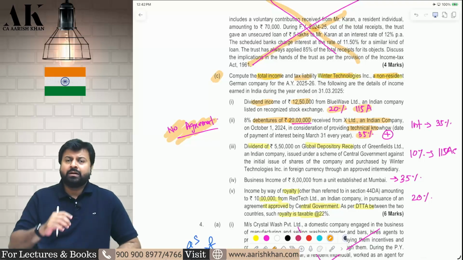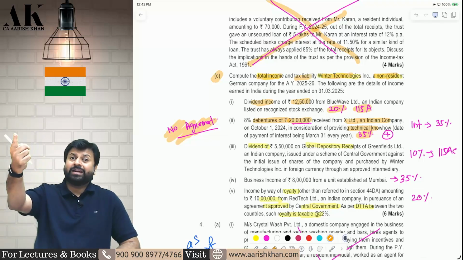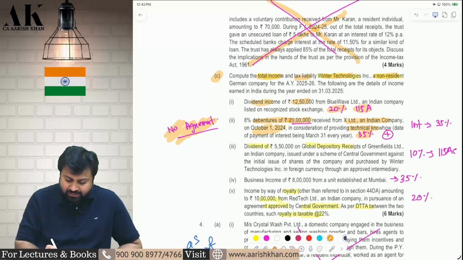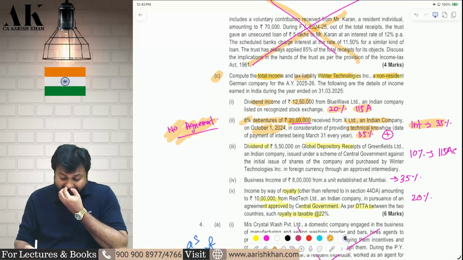But one more thing will come. Because I am giving debentures and not 20 lakhs in money, the debenture interest will also be taxable in India. That is six-month interest on 20 lakh rupees at 8%. That will also be taxable at 35%.